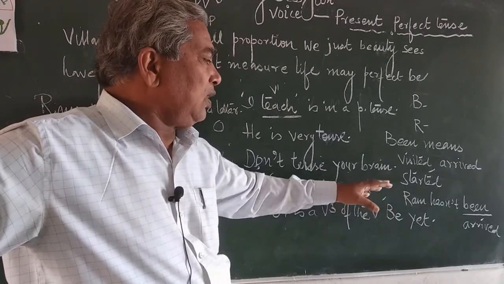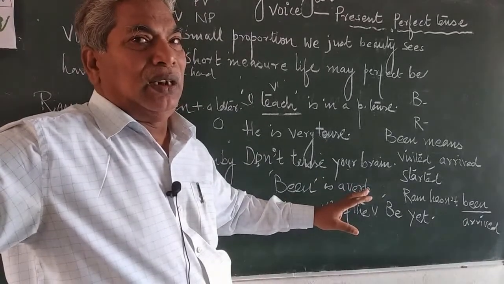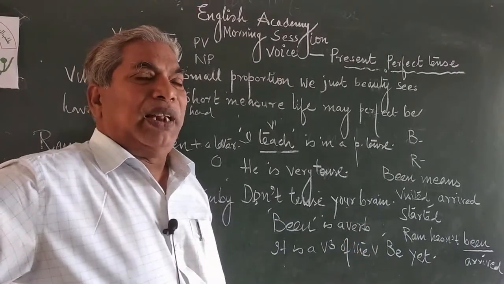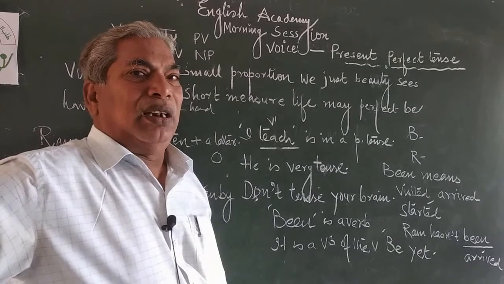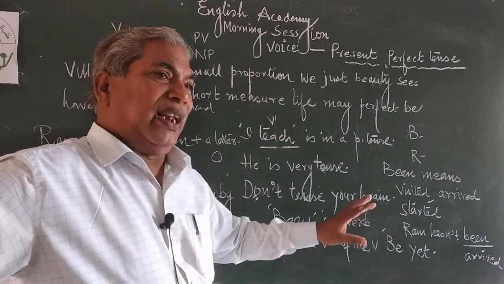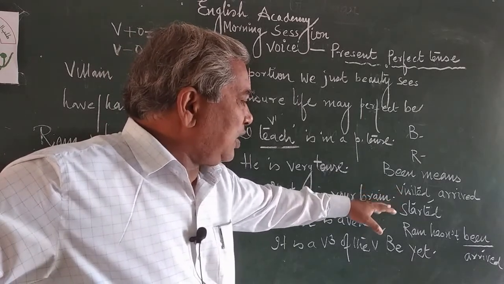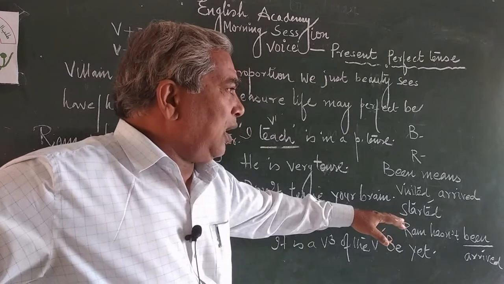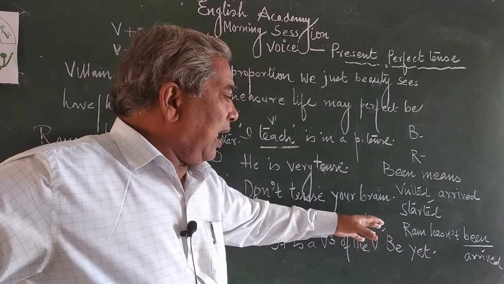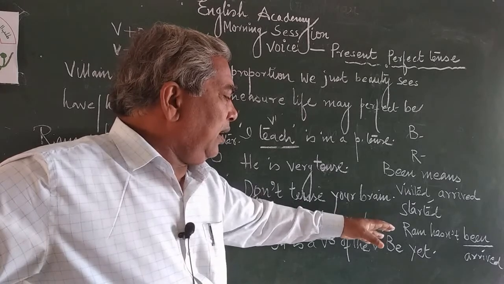Ram has not arrived yet. I think it is clear to you. Been is clear. Yes. Been means visited, arrived, started. Been is the third form of the verb be, and I have given an example also: Ram has not been yet.